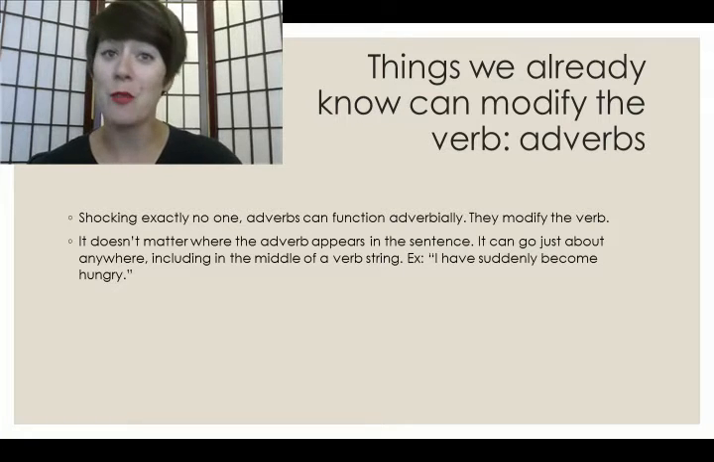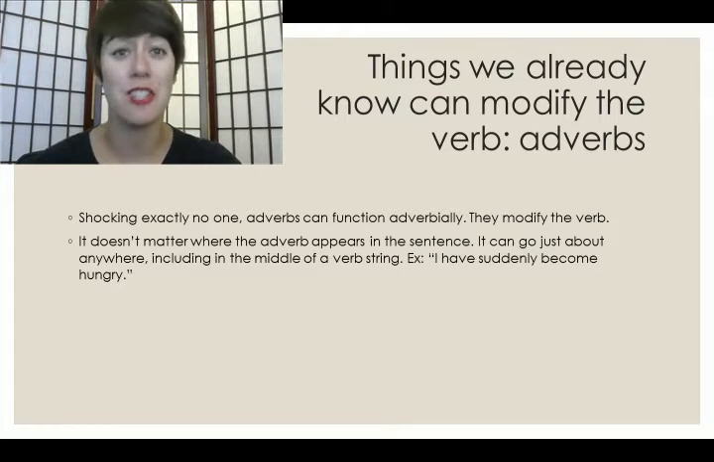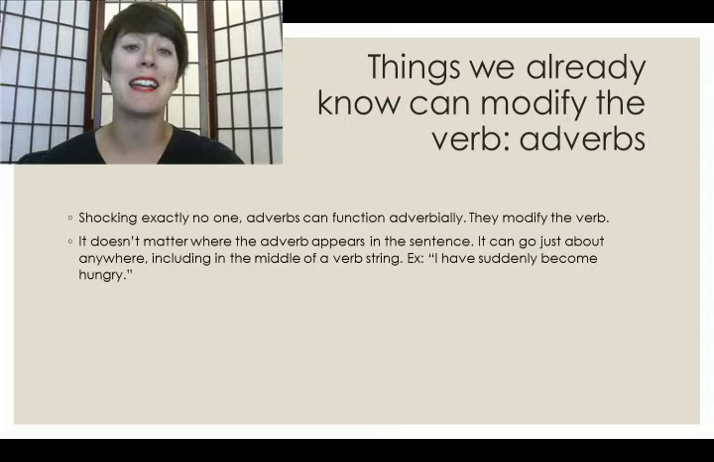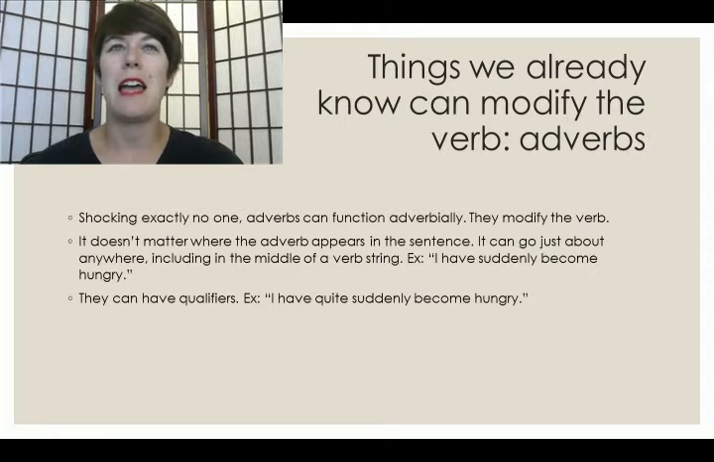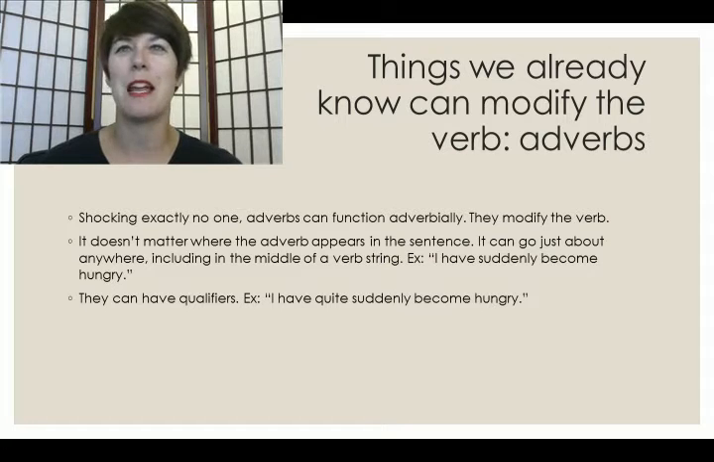It doesn't matter where the adverb appears in the sentence. It can go just about anywhere, including right smack dab in the middle of a verb string. So for example, I have suddenly become hungry. Notice it comes in between the auxiliary and the main verb there. Adverbs can have qualifiers. For example, I have quite suddenly become hungry.